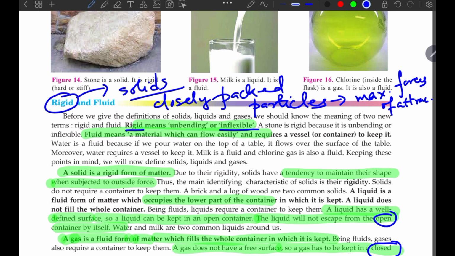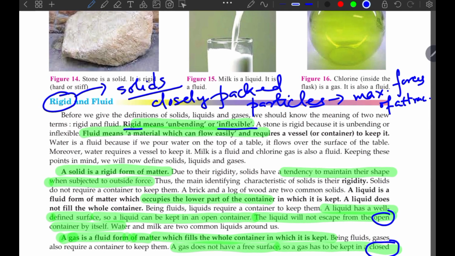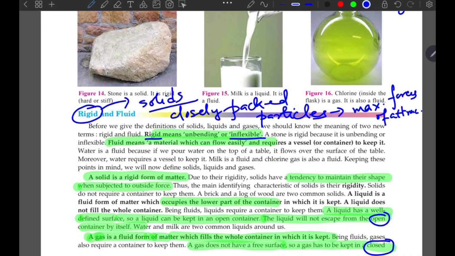Now you may say, ma'am, a ball is rolling down. Dear, rolling of a ball and moving of the particles are not the same. When you are talking about rolling of a ball, the entire object is moving. And when I'm talking about moving of the particles, I'm talking about the particles inside the ball.